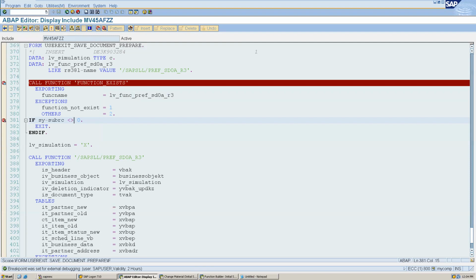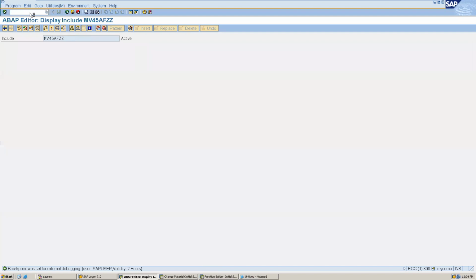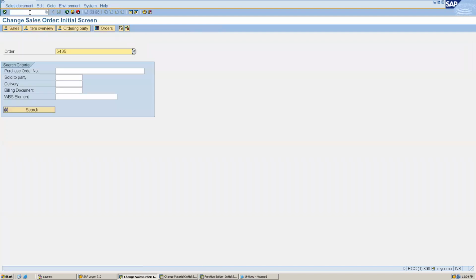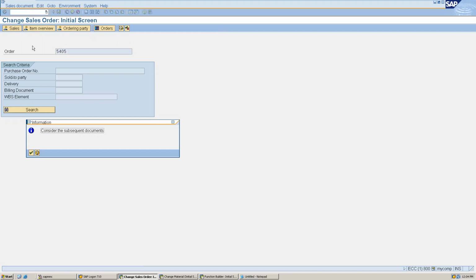Now let's go back to our VA02 screen. Here, for example, I want to write some logic: if this quantity is less than 10, I want to write something.